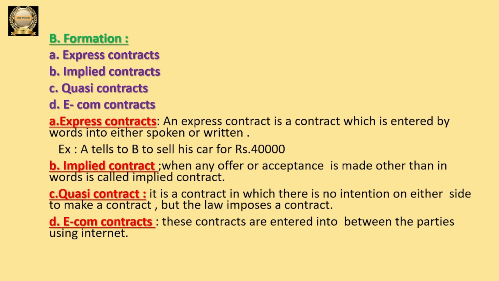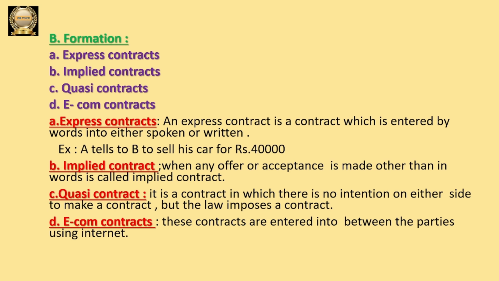So let us go and discuss quasi contract. Quasi contract means it is also one contract, but here there is no intention from the side of the party to make the contract. Parties do not want to make any contract between them, but law is imposing a contract.